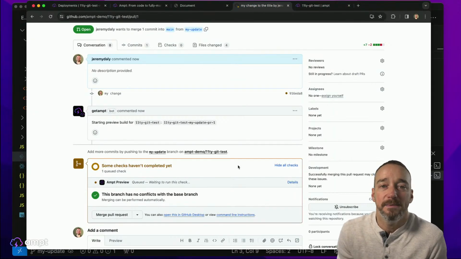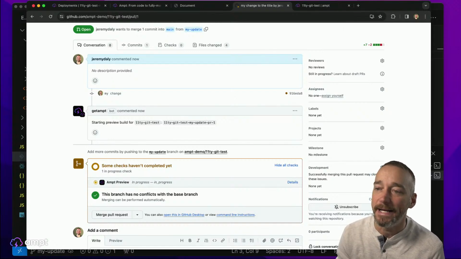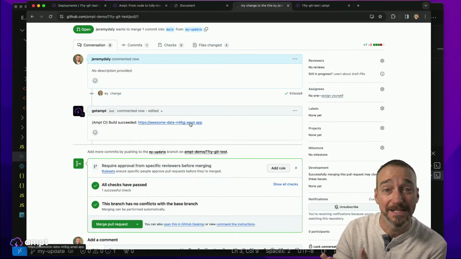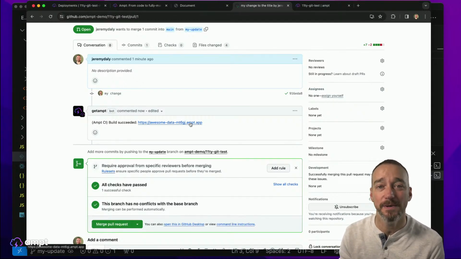So again, depending on what it's building, what it's doing, right, it might take a few minutes for this to build. It usually takes about 60 seconds or so, something to that effect. But essentially what this is doing, and what it just did, is this has deployed a completely separate AWS account for us with our application code running, a production parity environment, right? This is exactly what it's going to look like in production.